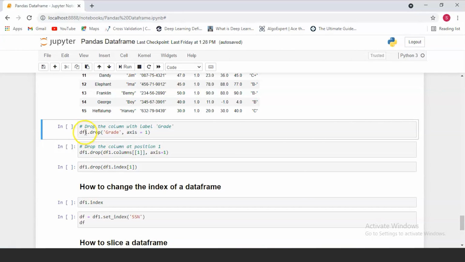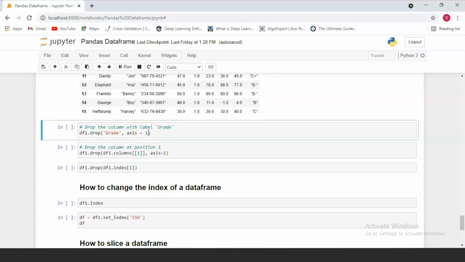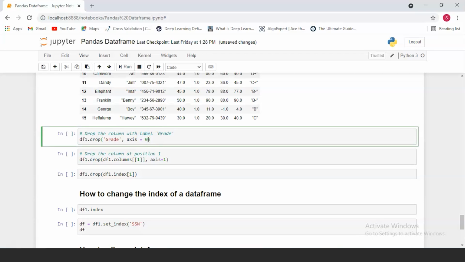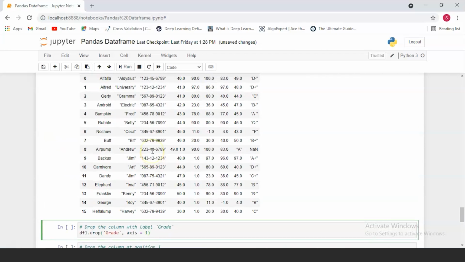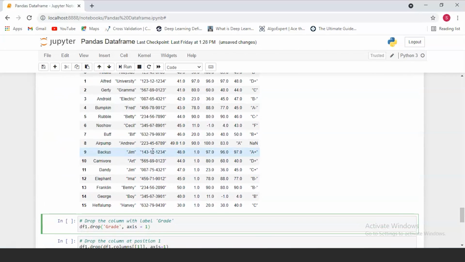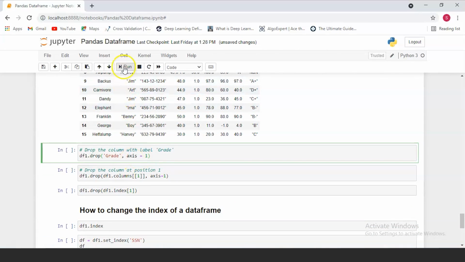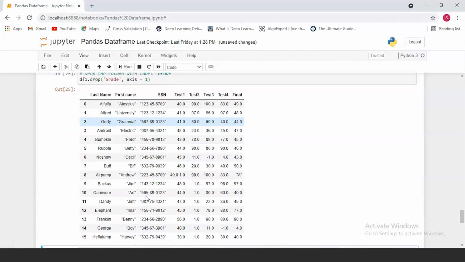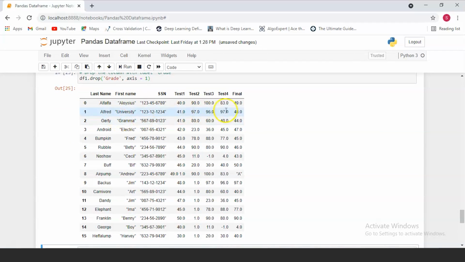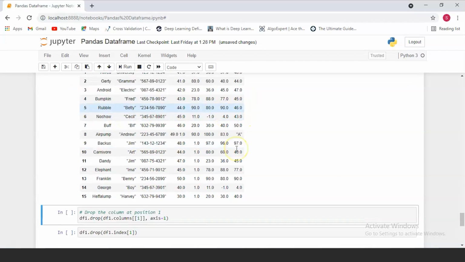So over here we use the name of the data frame dot drop, the column or row that we want to drop, and the axis that it is on. Over here the axis is 1, which means columns. When the axis is 0, it means that you're specifying the rows. Because we want to drop the grade column, we specify the axis as 1. So when we finally run it, as you can see, our df1 has dropped the grade column.